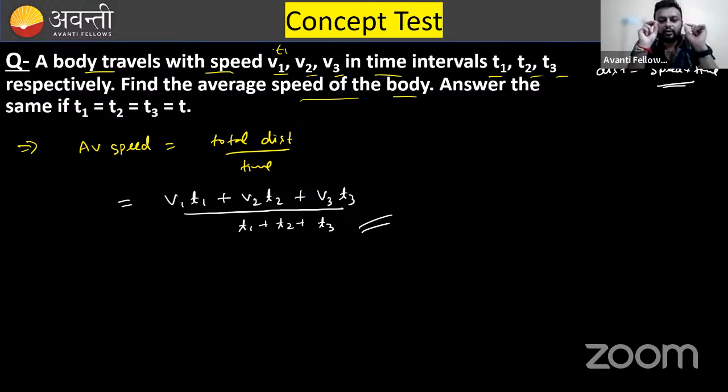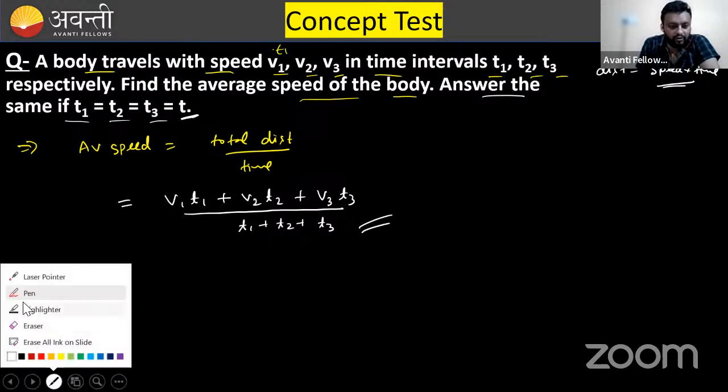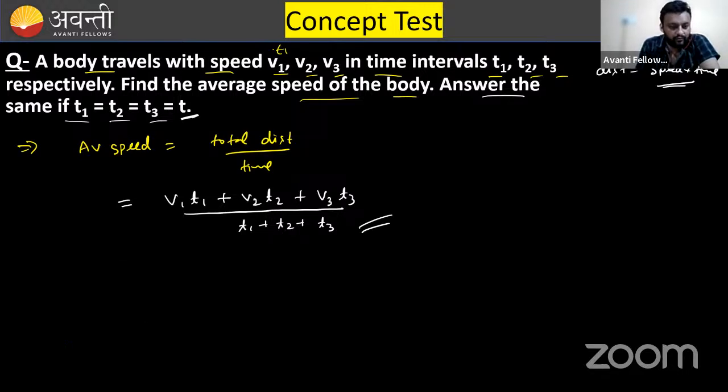What I'm saying, total distance. Whenever they are asking the speed, you should know what is going to be the total distance. So just try to find out the total distance. Now in the next part, they are saying answer the same if t1, t2 and t3 are equal to t. So in this situation, put the values of t1, t2, t3.